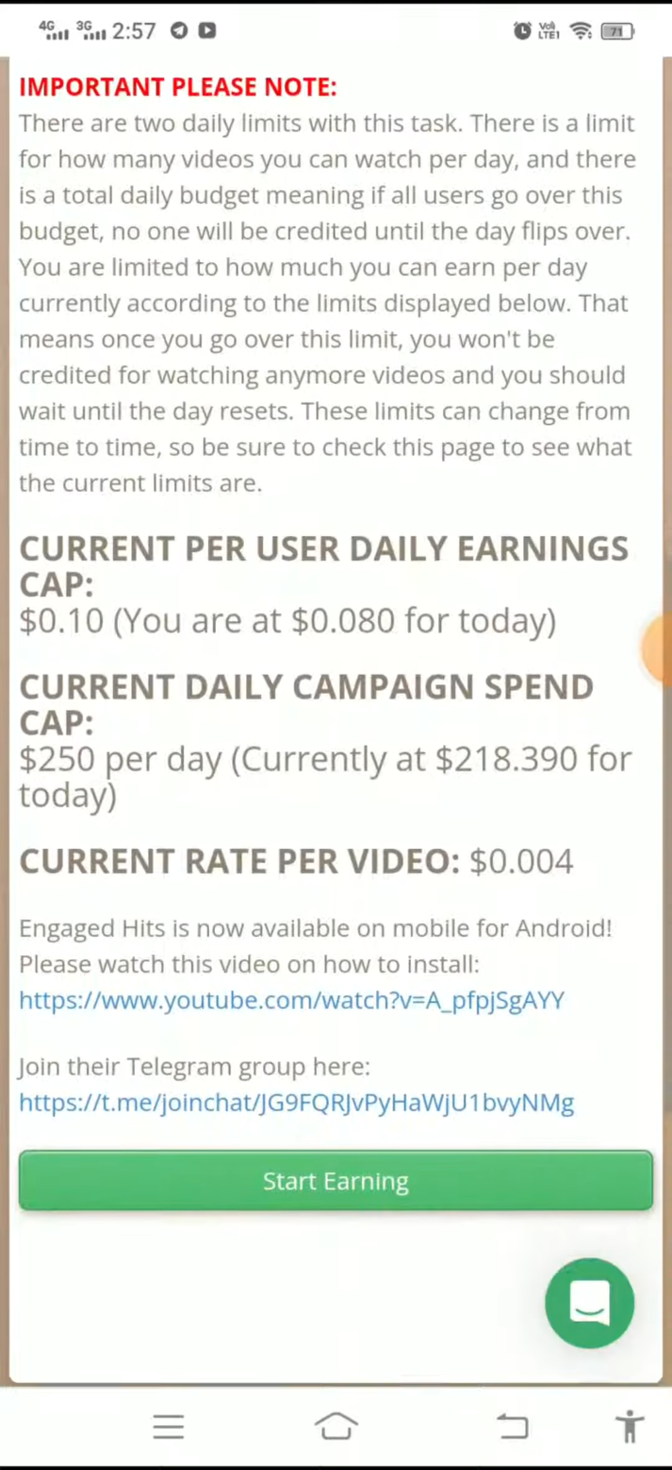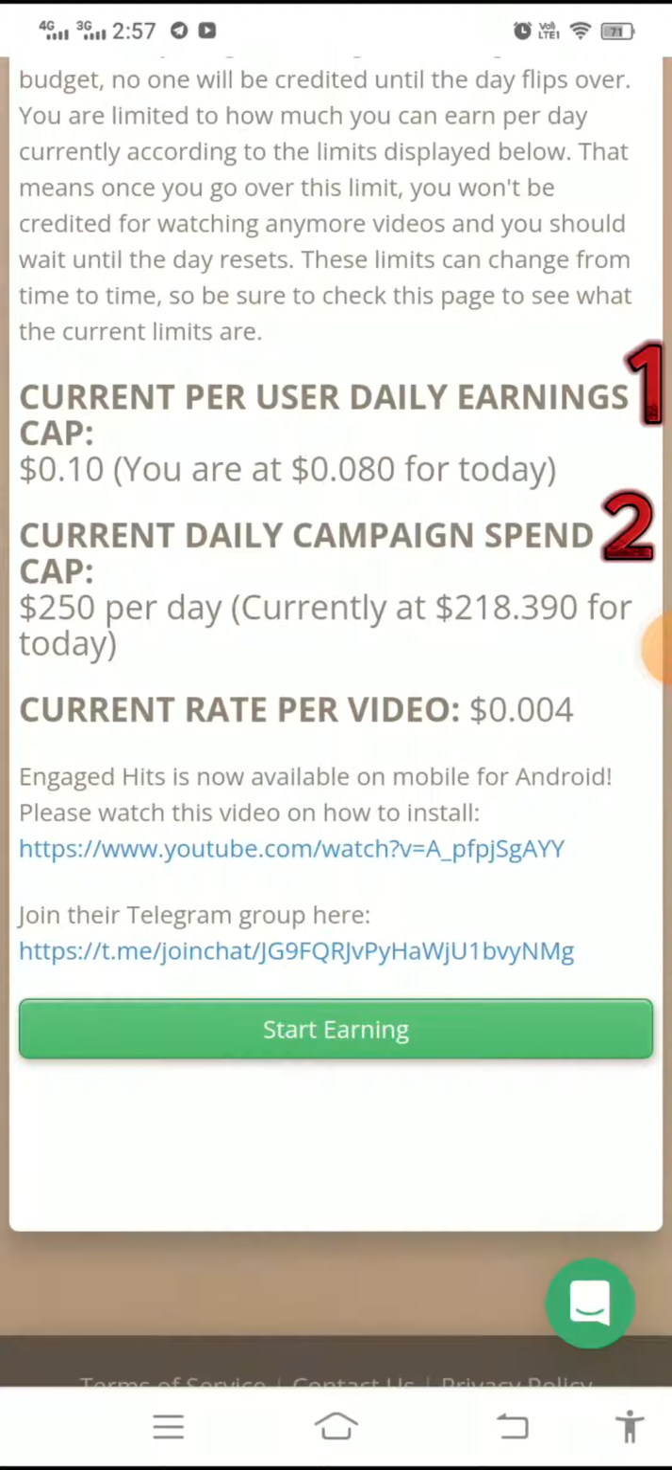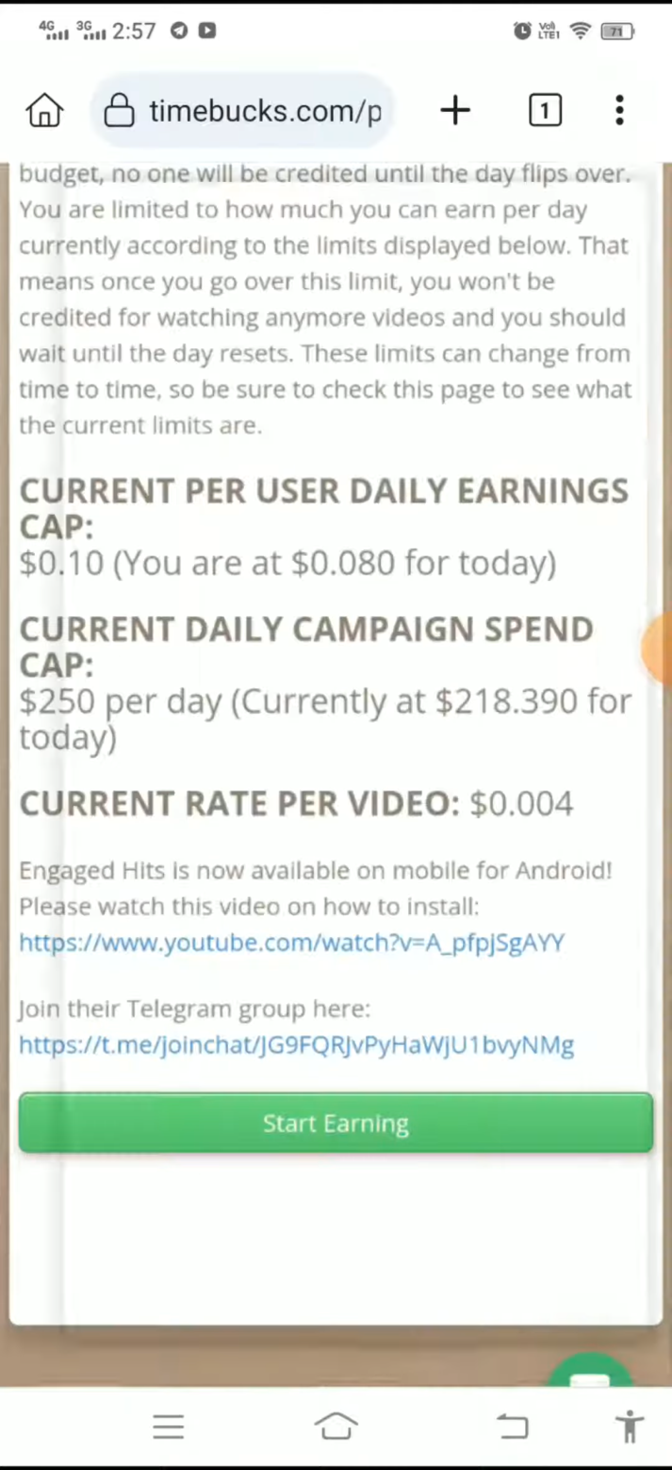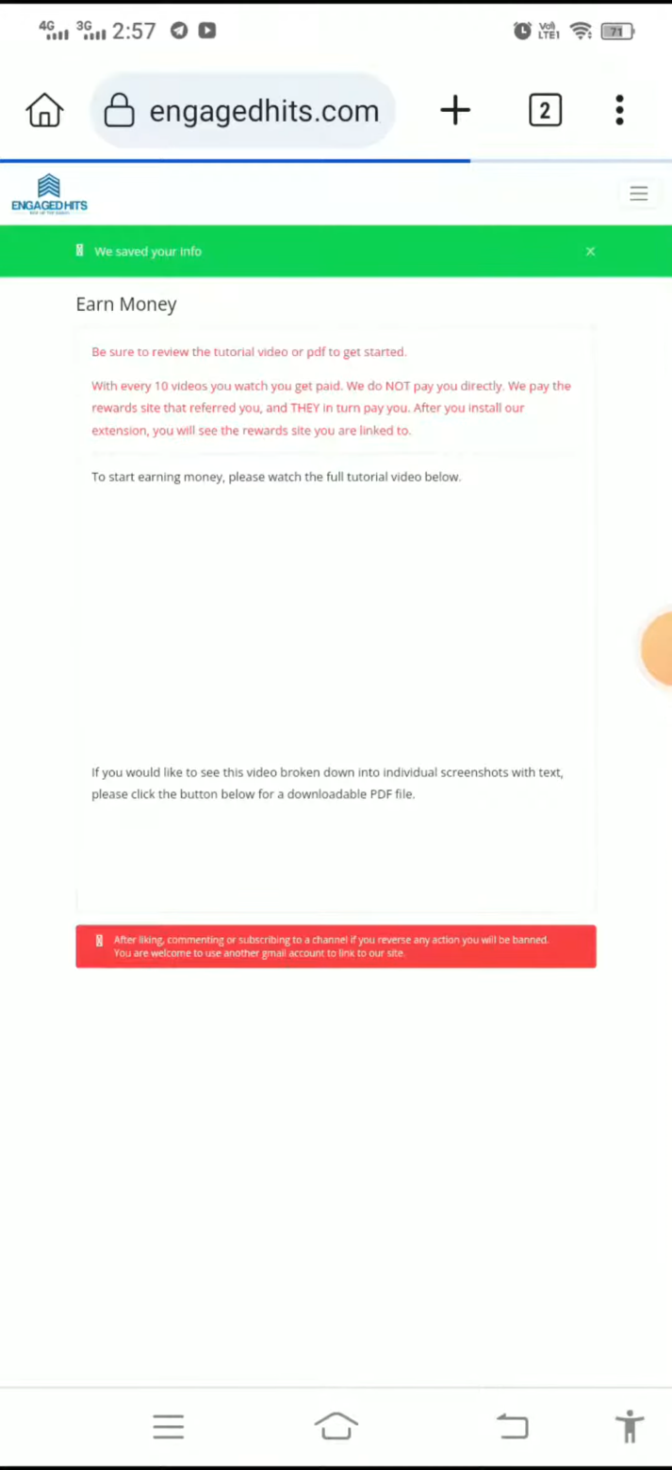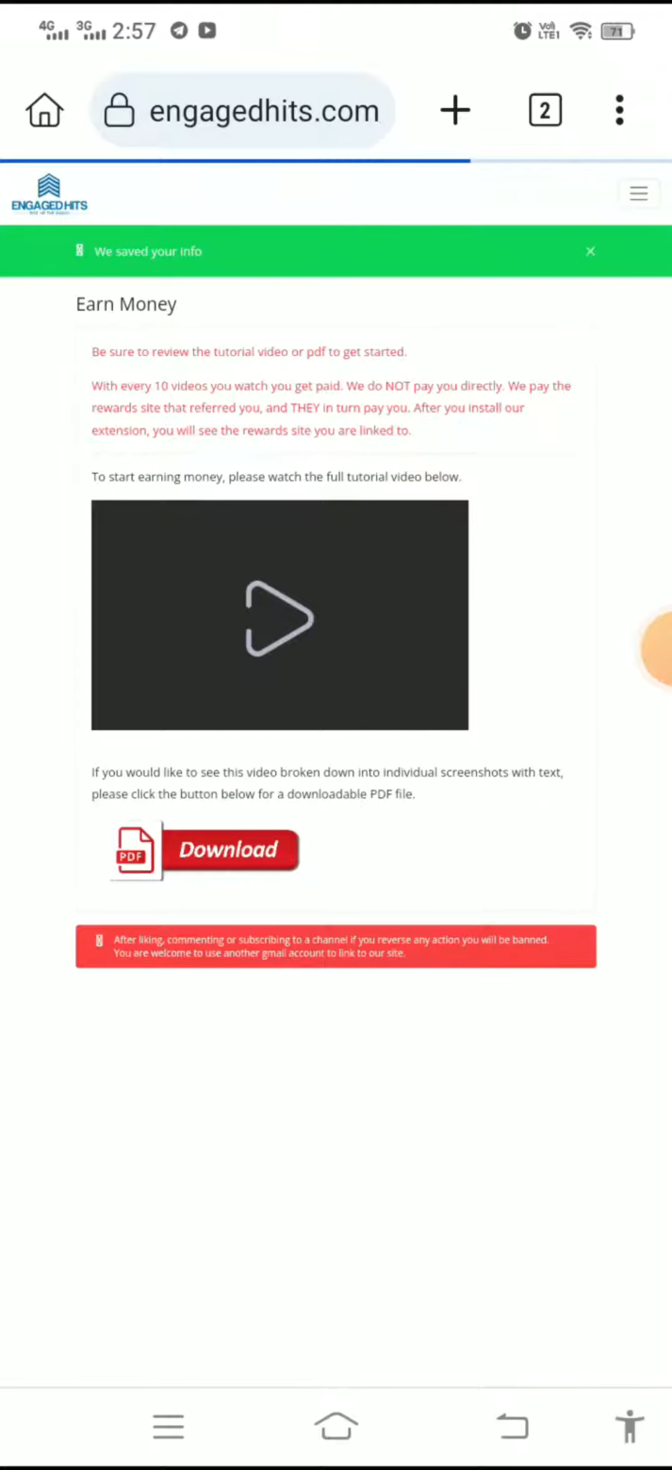If you understand the meaning of these two terms, then you will not have the problem of not having credit in your account. If the video plays, there will be credit, and if it doesn't play, there will be no credit. The second problem is when you play your videos, you do not delete the YouTube history and browser history, so that's why credit is not added in your Timebucks account.